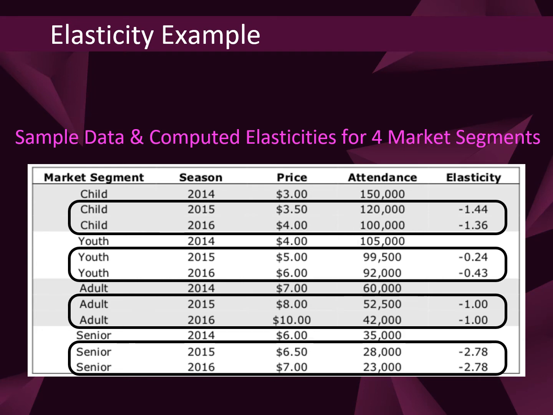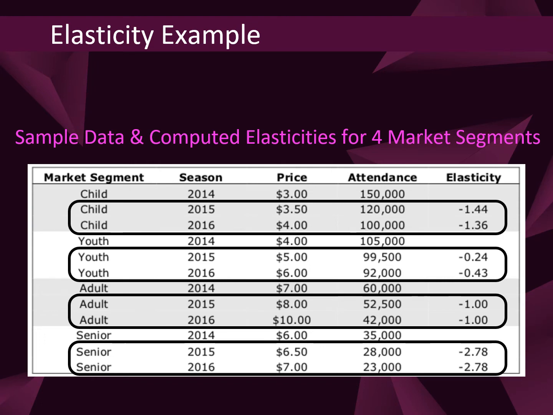So we went from $3 to $3.50 for price. Our attendance went from 150 to 120K. So we have an elasticity of negative 1.44. Then let's go down to youth. For youth, which is maybe a different segment, maybe child's 0 to 8 and youth is 8 to 18 or something, we've increased the price from $4 to $6 for that segment.